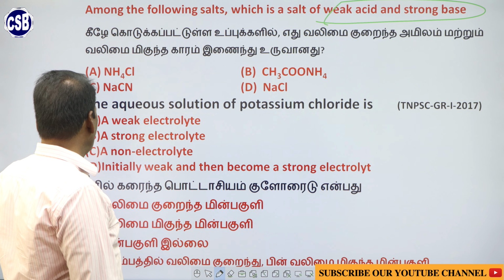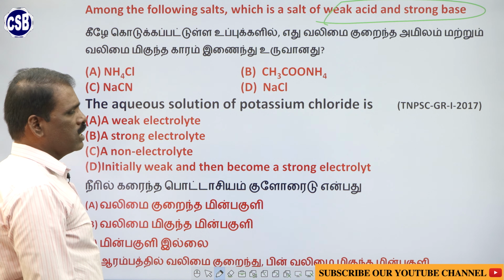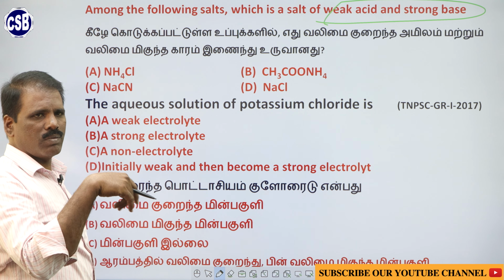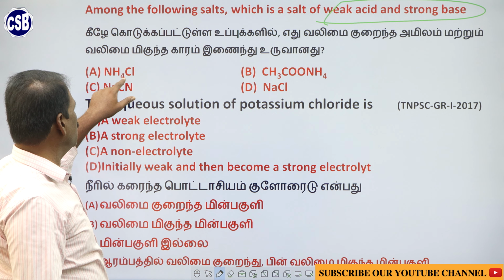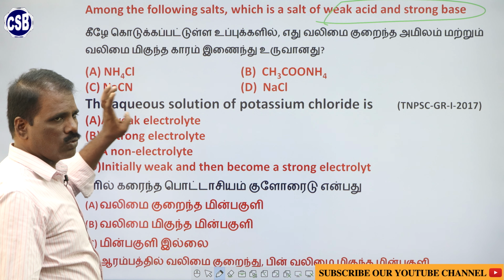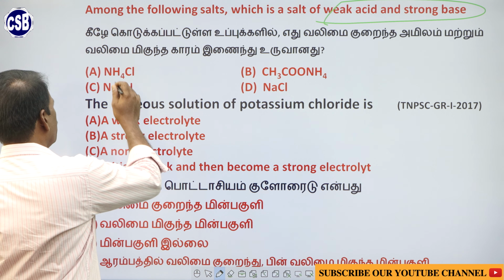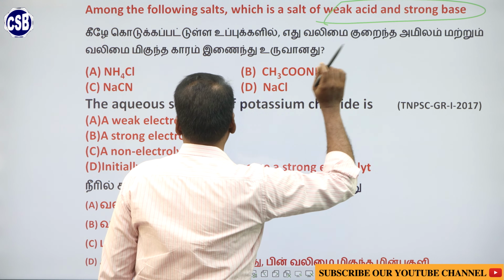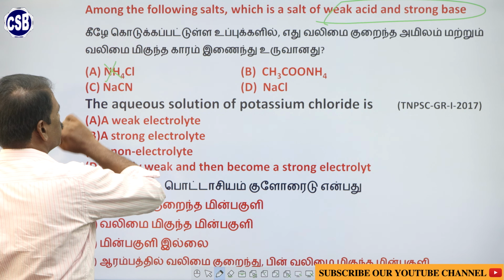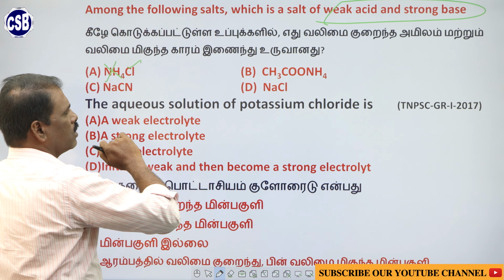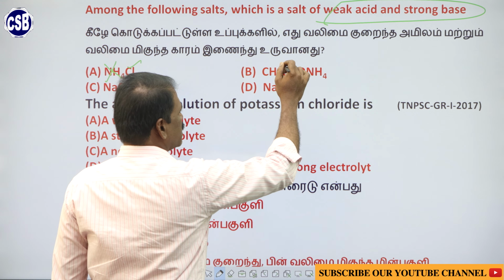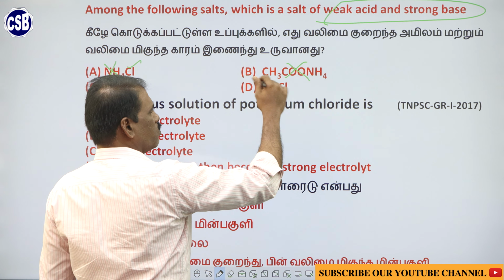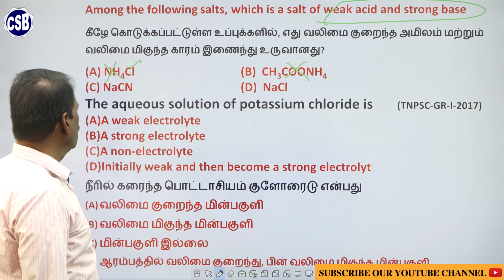So, coming to the options, in NH4Cl, the ammonium is the base part, and chlorine is coming from the acid part, derived from HCl, and ammonium is derived from NH4OH. Ammonium is the weak base. Here the question is weak acid and strong base, but here it is weak base and strong acid. Here acetic acid is a weak acid, ammonium is a weak base. So it is not the answer. Both are weak acids and bases.